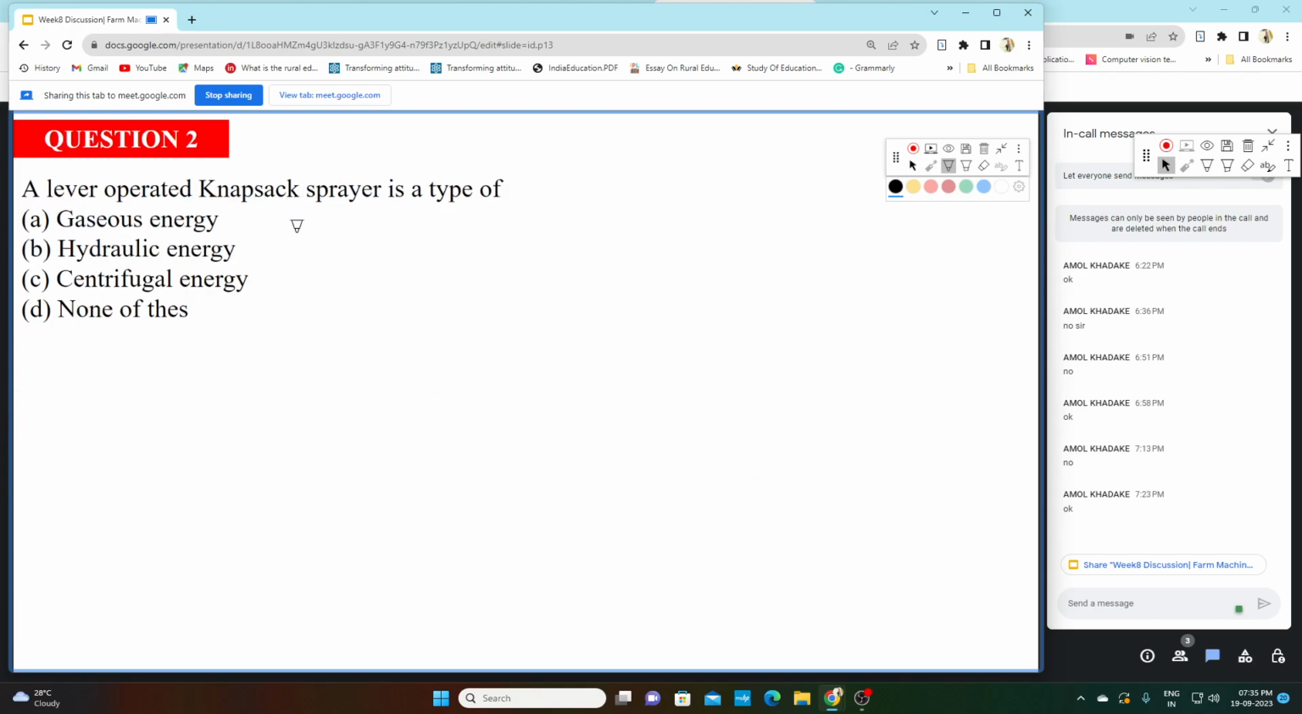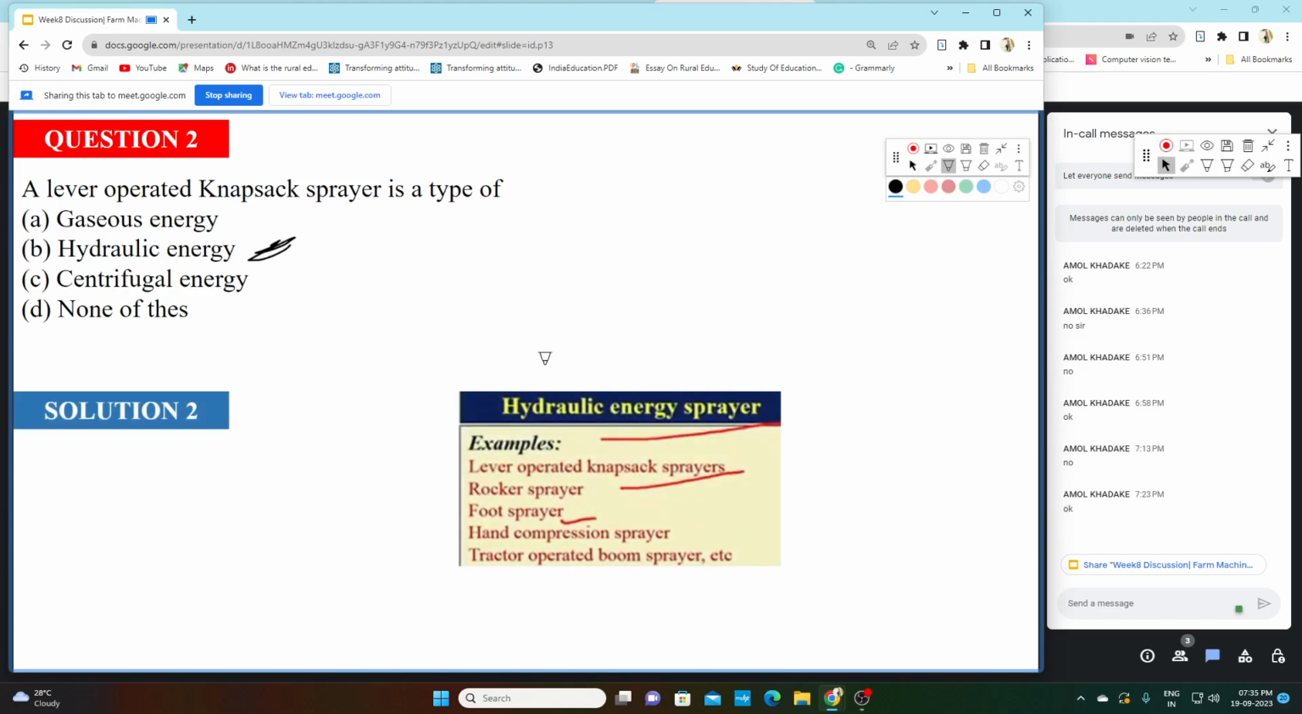A lever operated knapsack sprayer is a type of: A is gaseous energy sprayer, B is hydraulic energy sprayer, C is centrifugal energy sprayer, and D is... So option B, hydraulic energy sprayer. Very right. Examples of hydraulic energy sprayers are lever operated knapsack sprayer, rocker sprayer, foot sprayer, hand compression sprayer, and tractor operated boom sprayer.